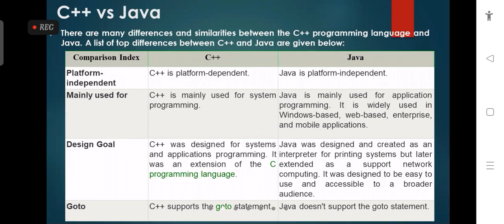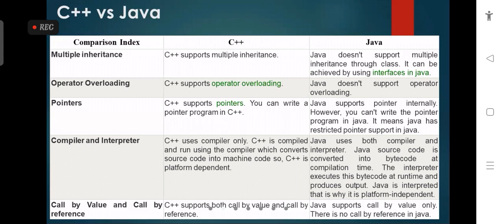Okay, next one. Here we see that C++ supports the goto statement, but Java does not support the goto statement. You already learned in the C programming language that goto is called a jump statement. It is used for jumping to labeled places. So Java does not support the goto statement. This is another difference. Let us see more differences.